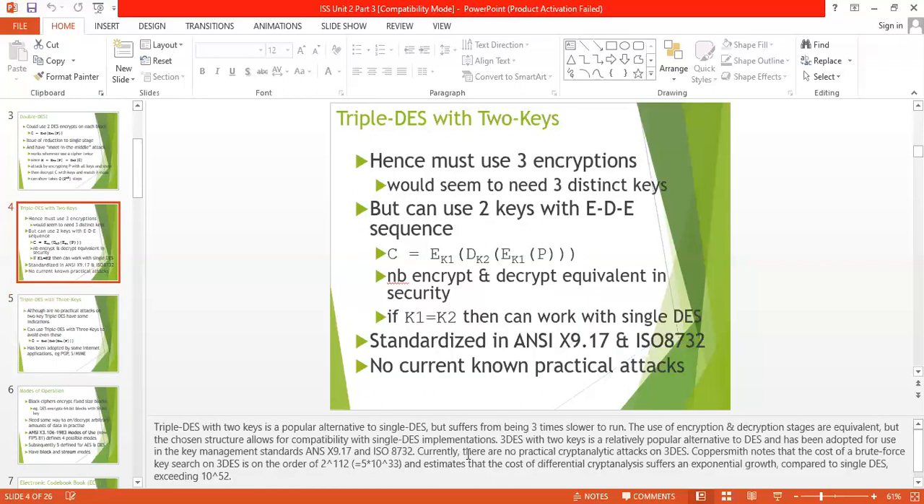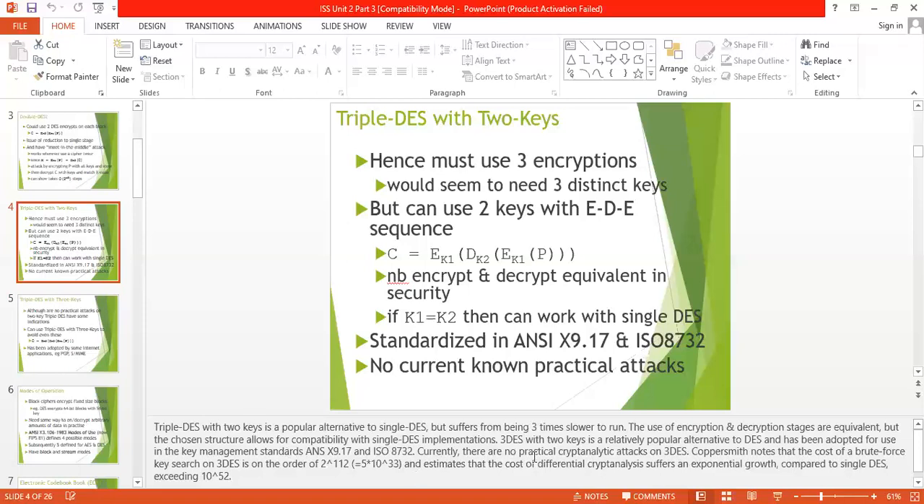We can say that triple DES with two keys is a popular alternative to single DES, but it suffers from being three times slower to run. The use of encryption and decryption stages is equivalent, but the structure allows compatibility with single DES implementations. Triple DES with two keys is a relatively popular alternative to DES and has been adopted for use in key management standards.